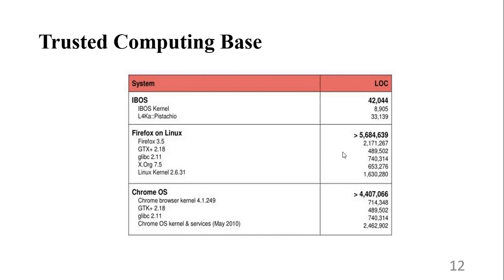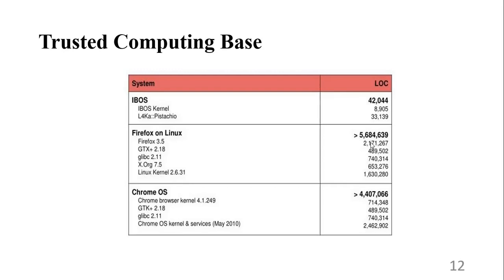Here we have the trusted computing base. The main intention of developing iBOS is to reduce the TCB, which is the trusted computing base. In the slide, we can clearly see the lines of code, where the TCB refers to computer hardware, firmware, and software components that combine to provide a secure environment.